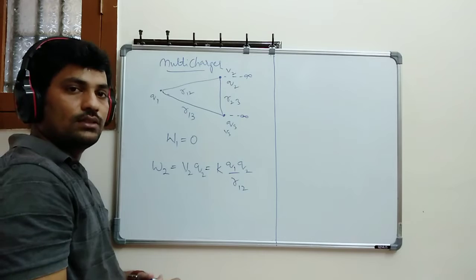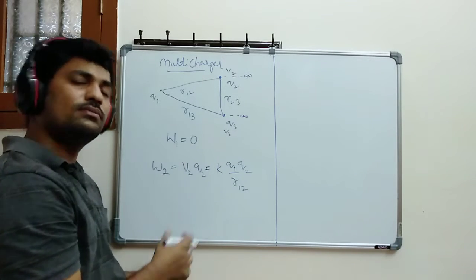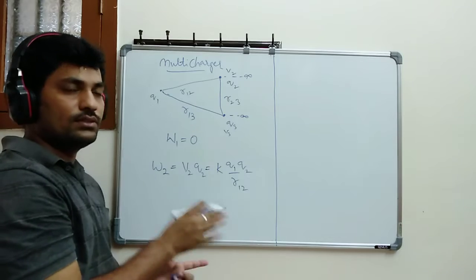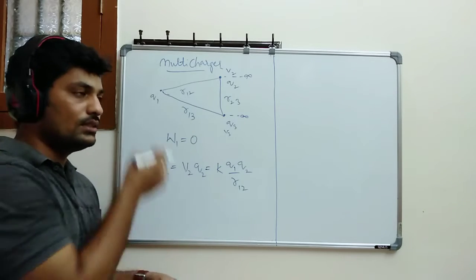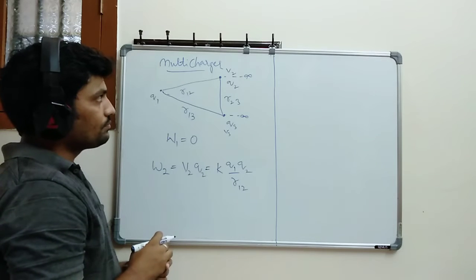There is one more method also. Potential energy between these two, directly you can write U is equal to. That also is okay. You can write that also. Here now, this is the work done, I brought it.